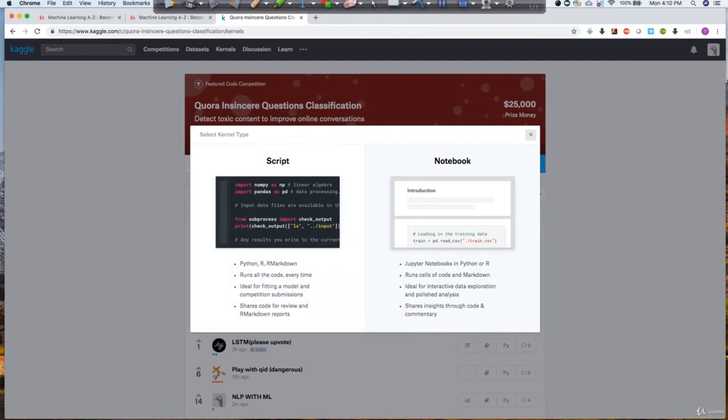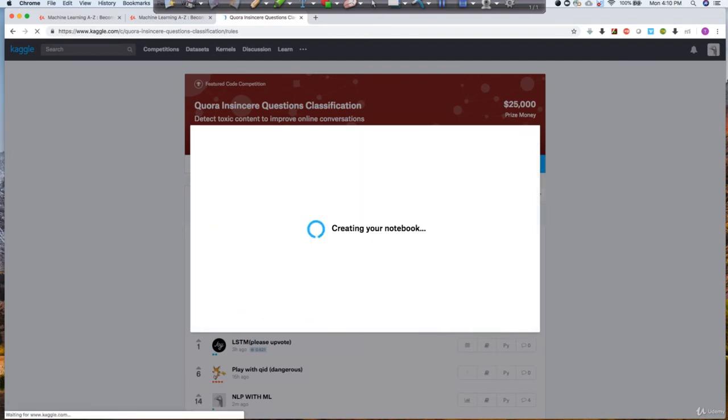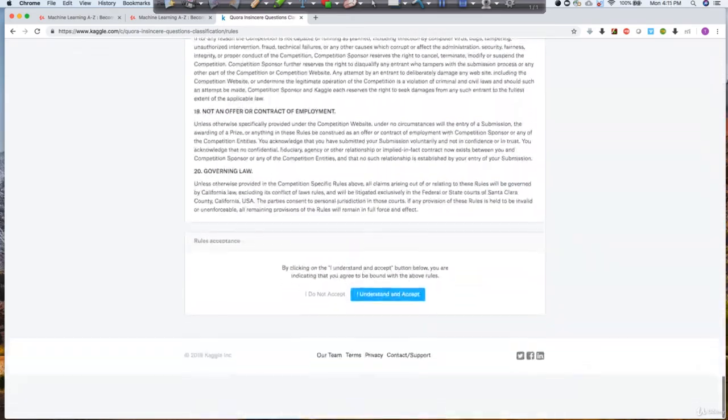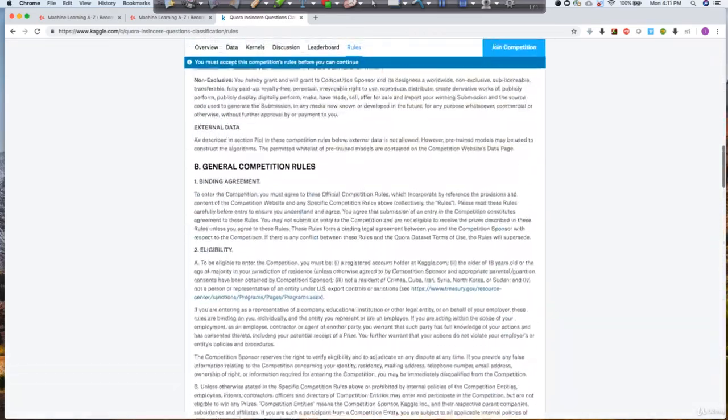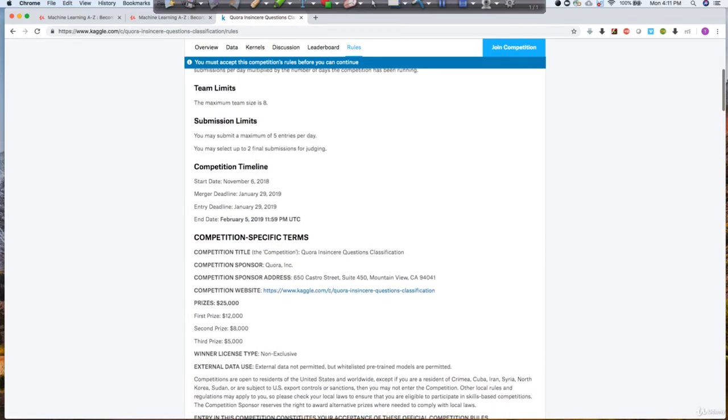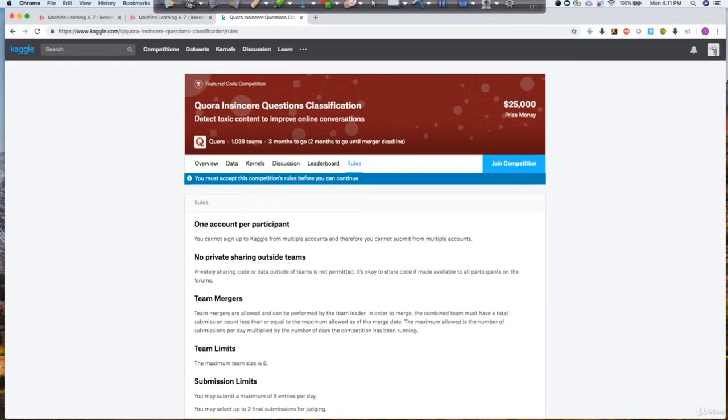So let's say you want to open a notebook kind of environment. You can click on this, and when you click on this, you have to accept some competition rules and all that. So you click on accept, and then it will create a Jupyter notebook and you can start writing the code without worrying about the dataset, because the dataset will be available to you by default, and you need not bother about heating up your own system because it's running at the back end. This is the important part.